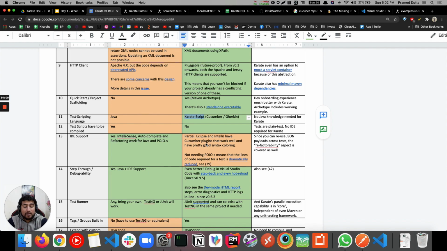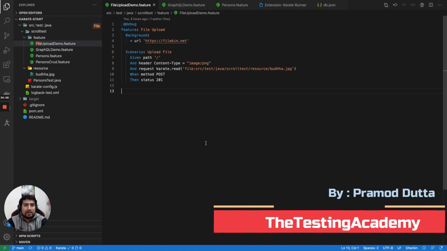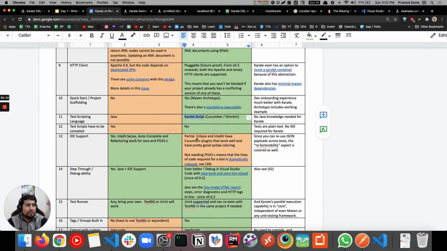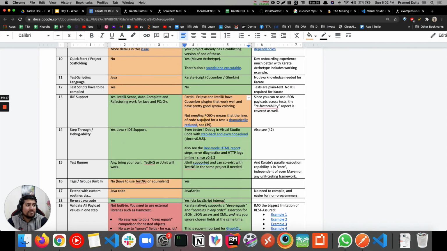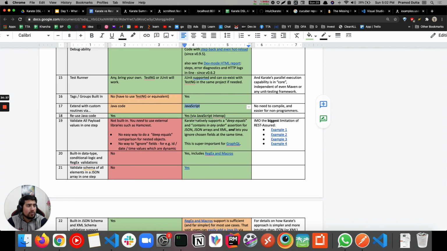One of the best and very interesting editors that I have seen is Visual Studio Code. I think it is the easiest way I have found. You can try out IntelliJ also; I think it has partial support and it's coming. Basically they are saying that we don't need POJOs and all in this case, so that's why it is not supported, but I didn't agree with that. Apart from this, you can extend with custom code. Here you can add Java code as well as JavaScript, so you can mix the languages if you want to, because they have an inbuilt JavaScript engine added in Karate.